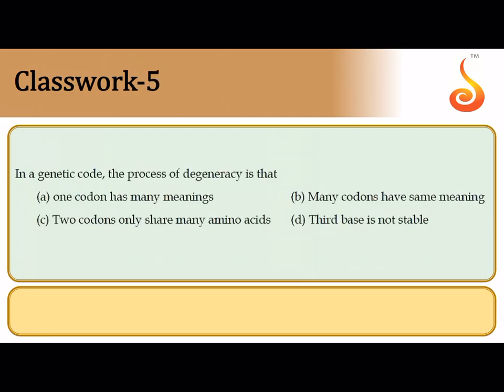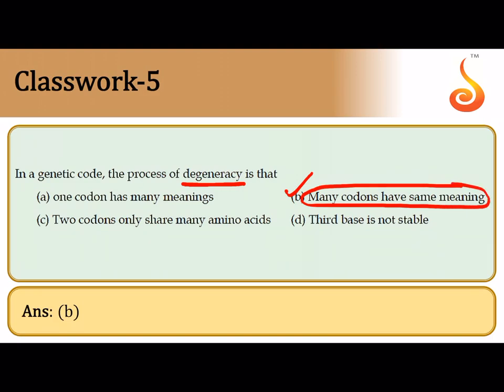Fifth question is, in a genetic code, the process of degeneracy. Degeneracy means a single amino acid is coded by more than one codon, or you can say many codons have the same meaning, in the sense many codons can code for the same amino acid. So the correct answer is option B.